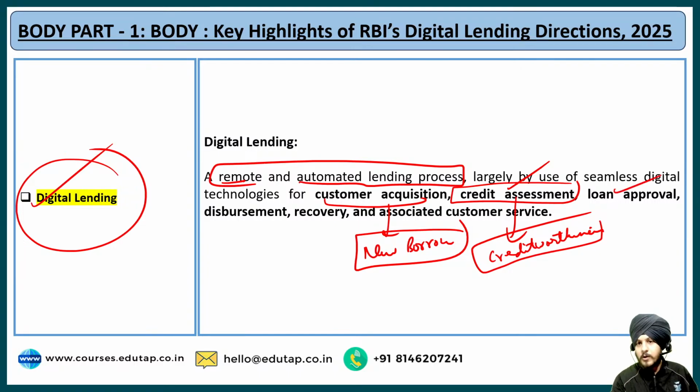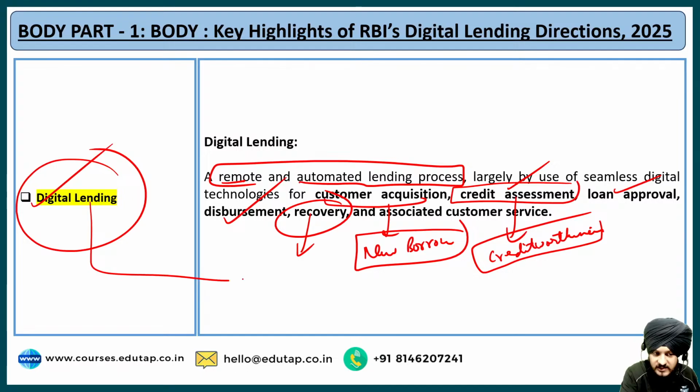Then how the loan is being approved, and once the loan has been approved, how it is being disbursed to the borrowers, this is also being considered. Then how the loan is recovered, for example if there is a person who is not able to repay the loan because of his different circumstances, how that bank or that company is going to recover that loan from a certain borrower. These things have also been considered as a part of this digital lending process.